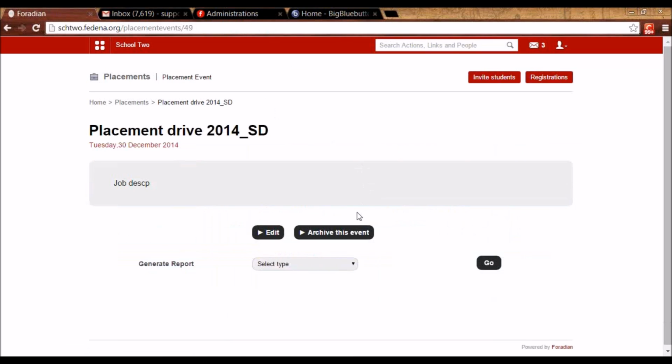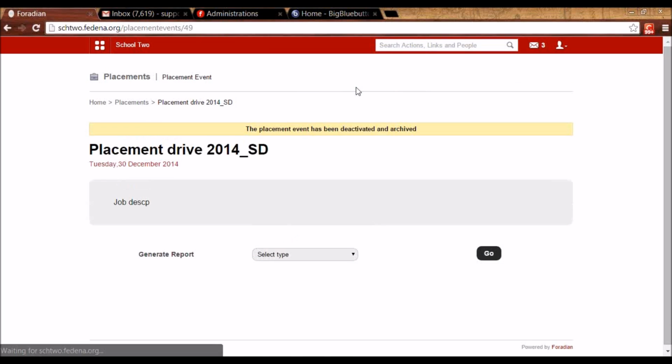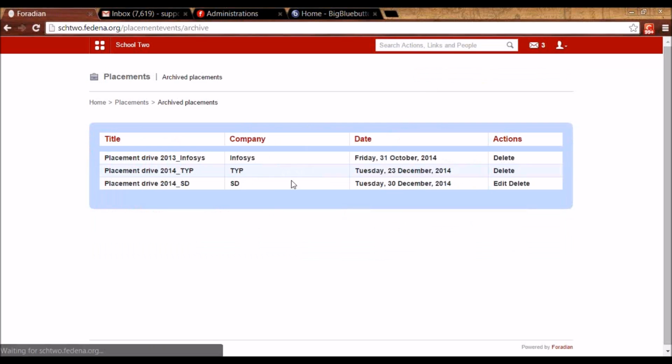So this is about the placement module in Fedena. Now there's one more option that is interesting, which is you can archive this event. Let's say today was this placement drive that is happening. So I can archive it so that it doesn't appear in the active placements. So once I archive it, you will see that it will not be appearing in the active placements. So placement drive SD is no longer appearing here. I can see that in archived placement only.